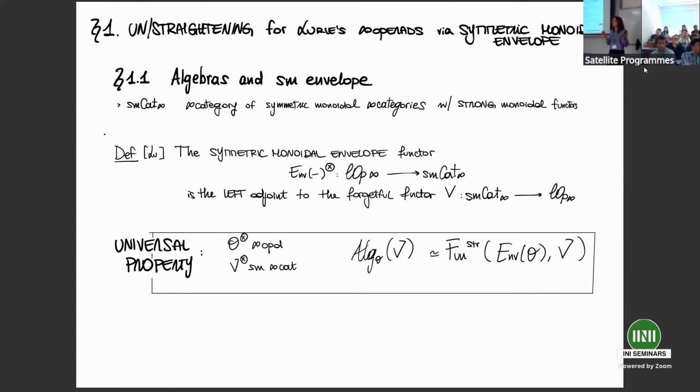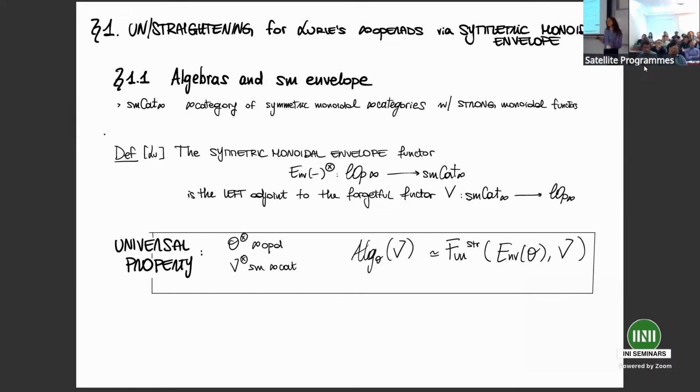It's just that the operations are representables. And this symmetric monoidal envelope, first defined by Lurie in the infinity categorical context, is a functor from Lurie's infinity operads to symmetric monoidal infinity categories, which is left adjoint to the forgetful functor from symmetric monoidal infinity categories to infinity operads.